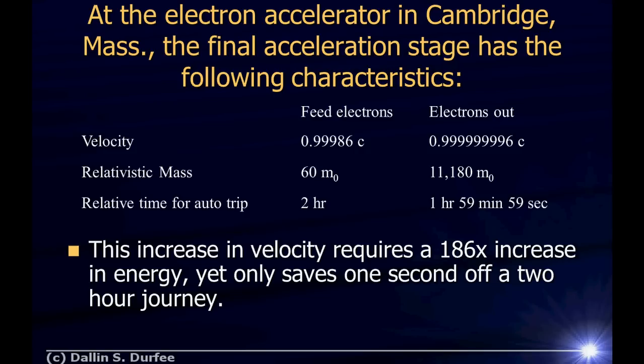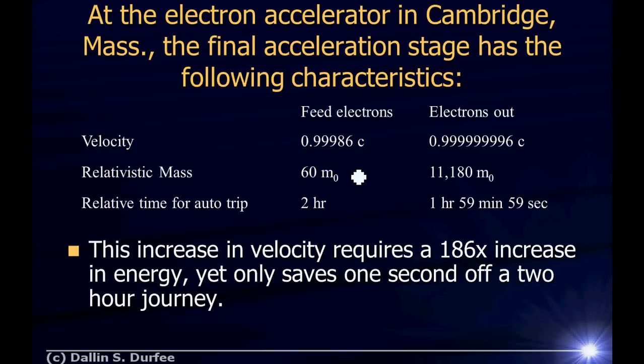All right, so here, just as an example of how this all works, at the Electron Accelerator in Cambridge, Massachusetts, the final acceleration stage has the following characteristics. They accelerate electrons up to 0.99986 times the speed of light. And this is old data. This is not updated, so maybe this only used to be true. But consider this old experiment. They get the electrons going pretty fast, and then they put them into the final acceleration stage, which accelerates them up to this velocity right here.